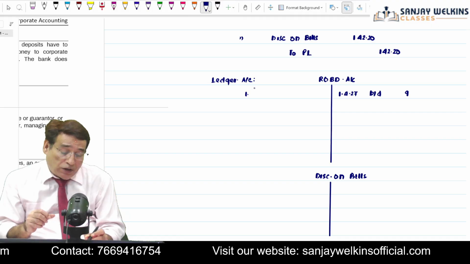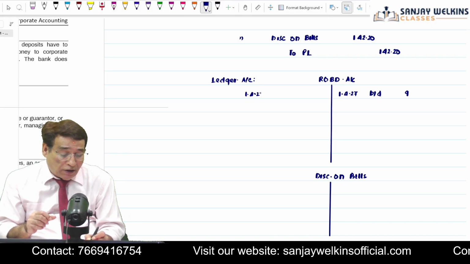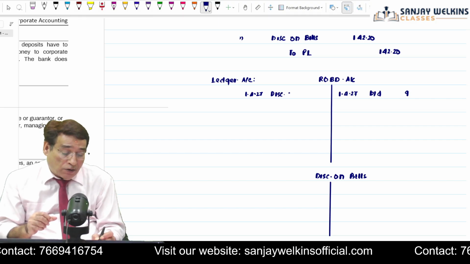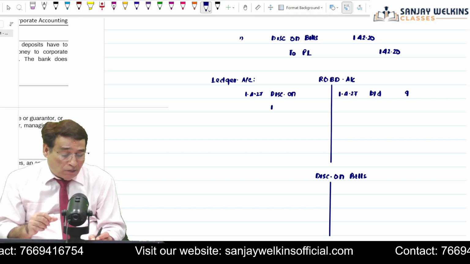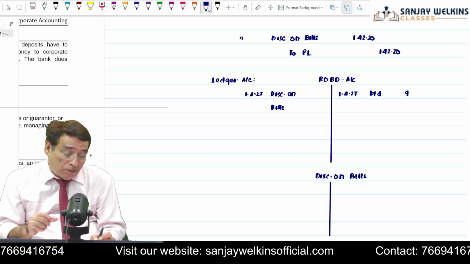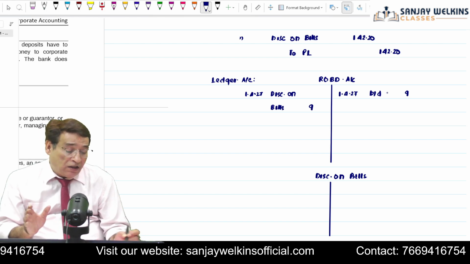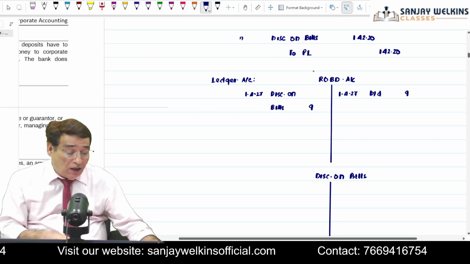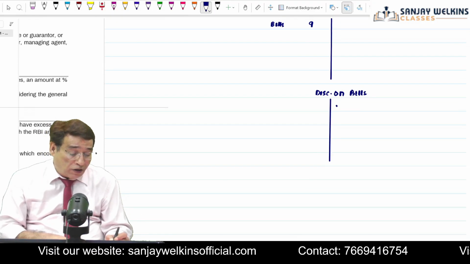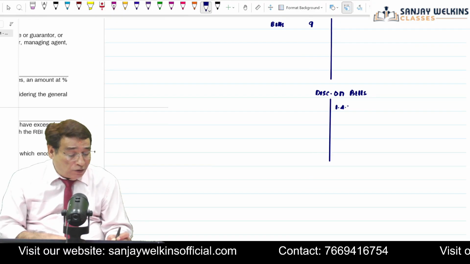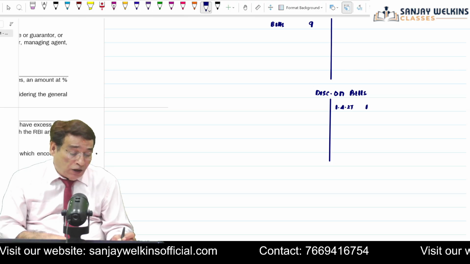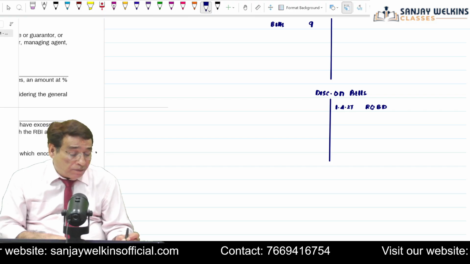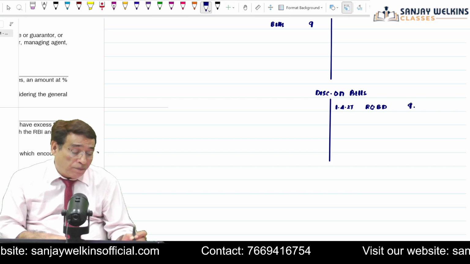On 1/4/2027, on the debit side of rebate on bills discount account, I will simply write discount on bills account, 9 crore. You can see this opening balance is closed down because this amount has been transferred to discount on bills. And I will cross it on the credit side of discount on bills account. On 1/4/2027, as per entry number 1, I am going to write here rebate on bills discounted, and that is equal to 9 crore. Correct?